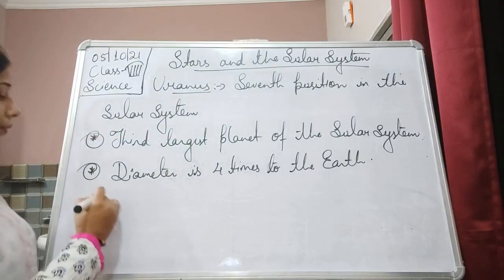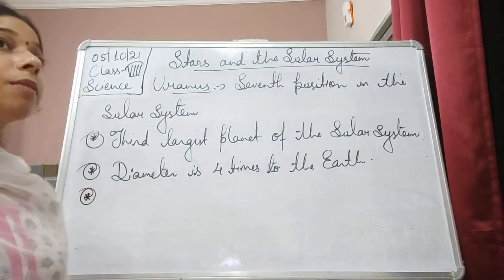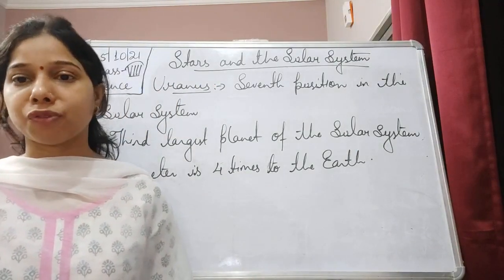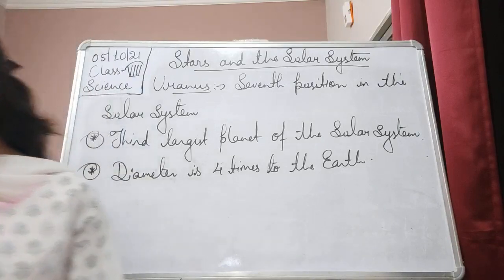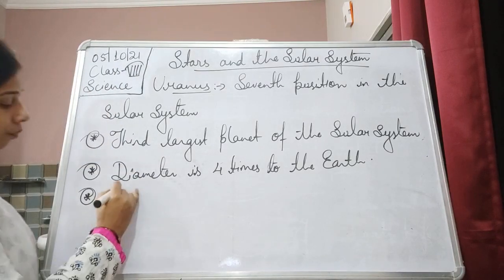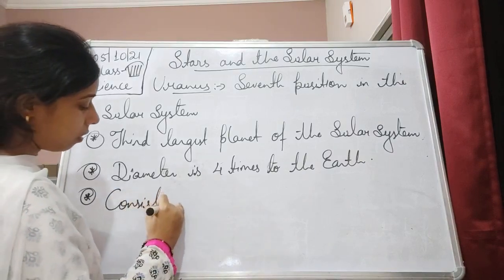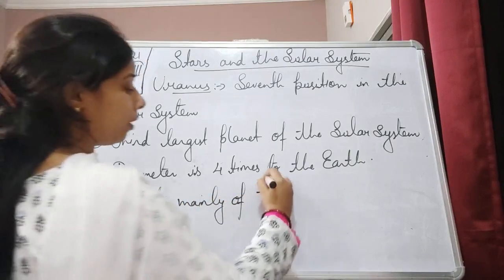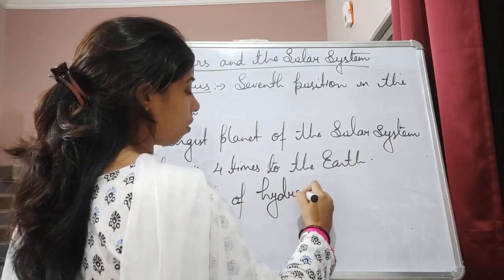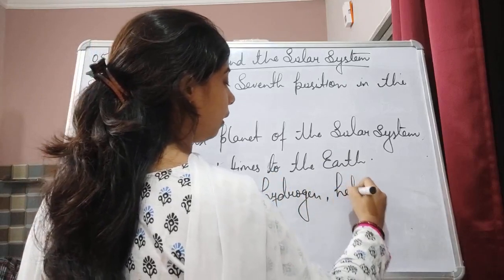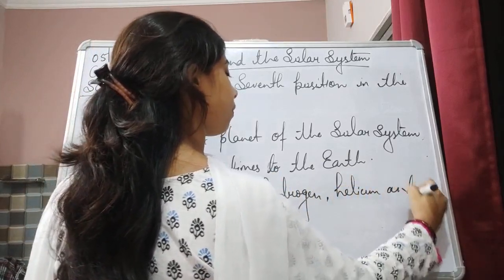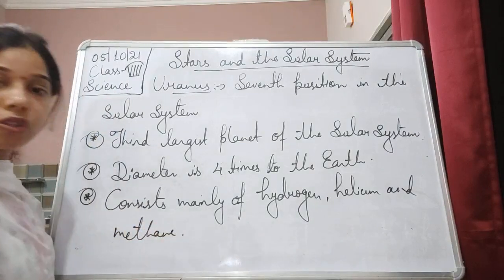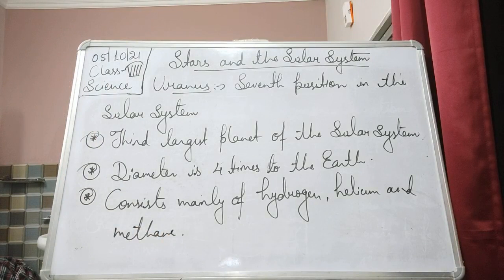And the atmosphere, how is it made up? Generally, it is made up of hydrogen, helium, and methane gases. So it mainly consists of hydrogen gas, helium, as well as methane.